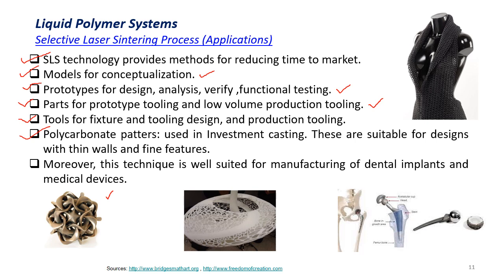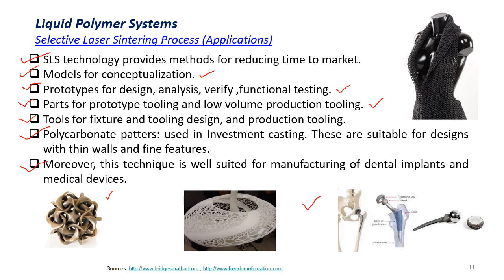Additionally, polycarbonate patterns which are used in investment casting can be made using selective laser sintering, and they are suitable for designing thin walls and fine features. So you can see one example here, the pattern made using this technique.